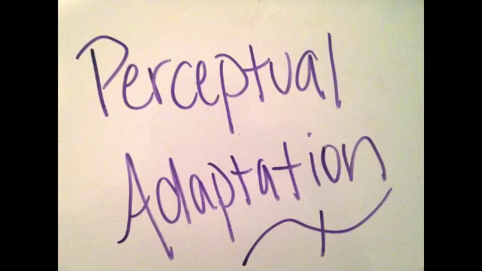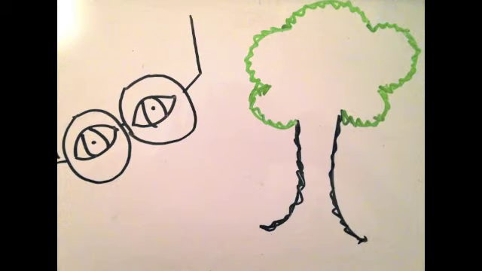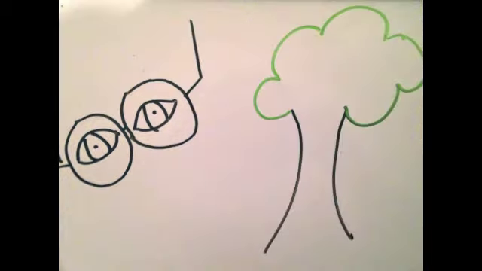Perceptual adaptation is the ability of vision to adjust to displacement. After putting on a new pair of glasses with a different prescription, objects may appear to be fuzzy, but after a while, your vision will adjust and be able to see the object clearly.